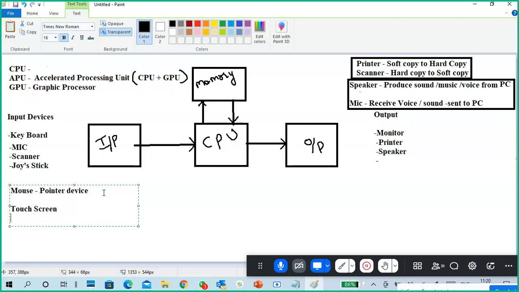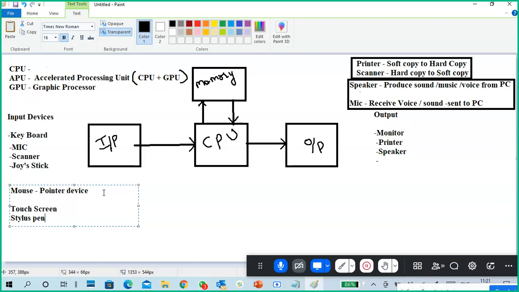What is a pointer device? Stylus. That pen is there, no? Stylus pen. Okay. Touch screen is an input device. So we can directly operate the computer by touching it, like touching a monitor.